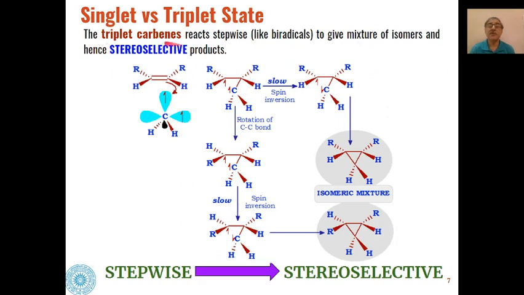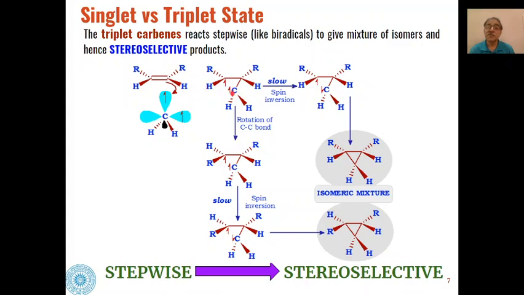Then if we take the example of triplet carbenes, here, because both the electrons are present in different orbitals, first the reaction will take place with the sp2 hybridized carbon atom, because this is lower in energy. So this electron will interact with one electron from this pi bond of the double bond, and we will get this type of intermediate.